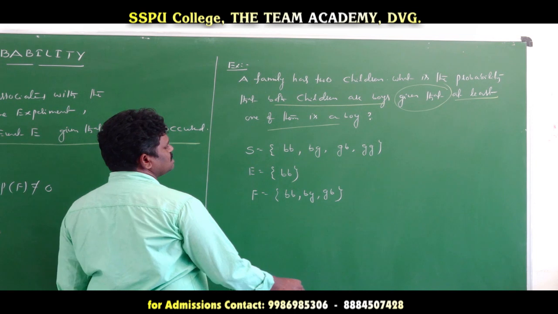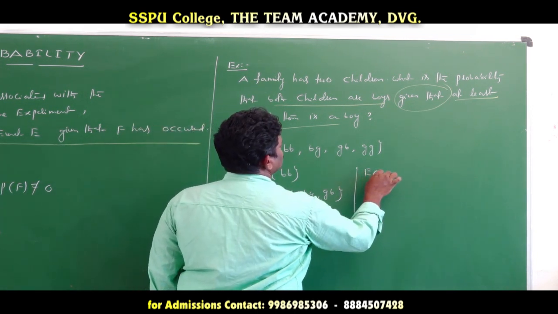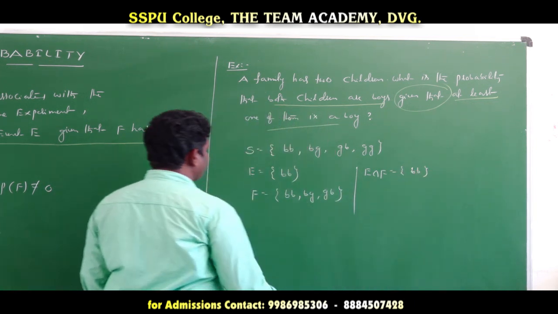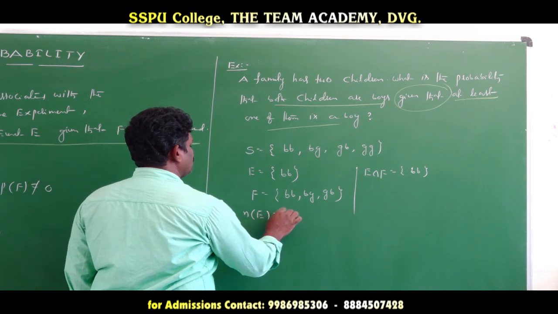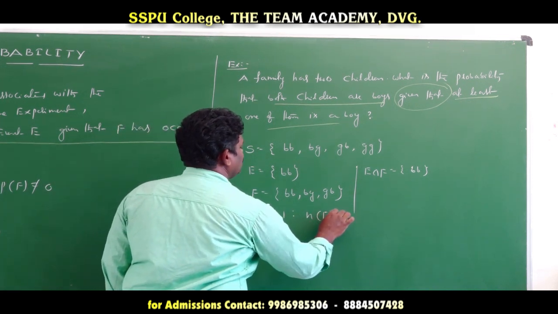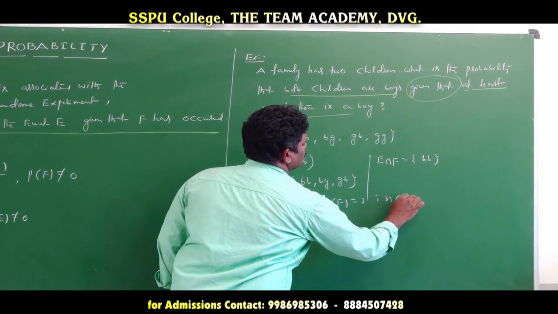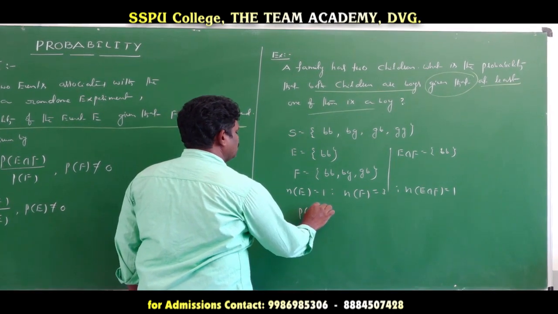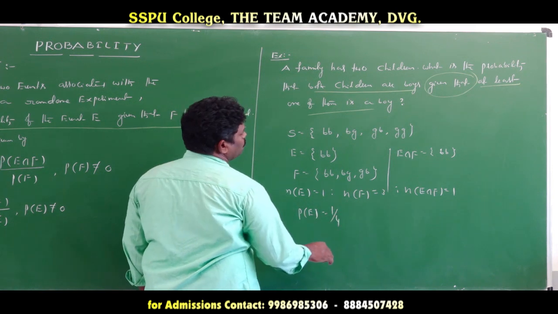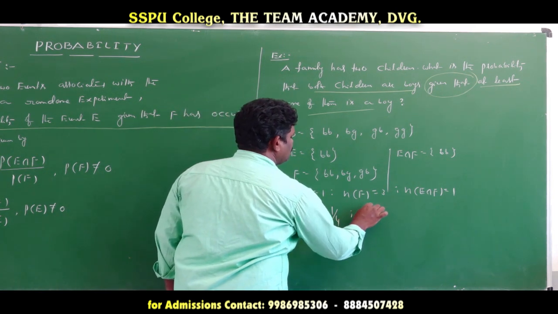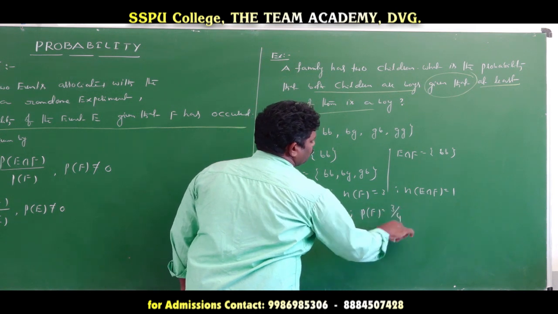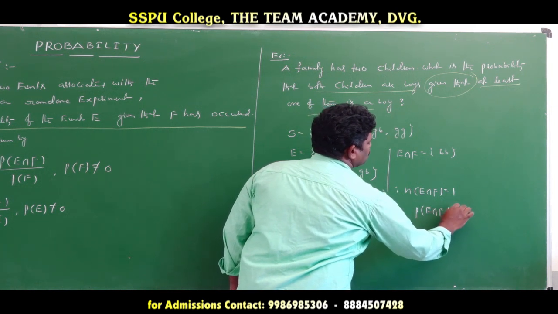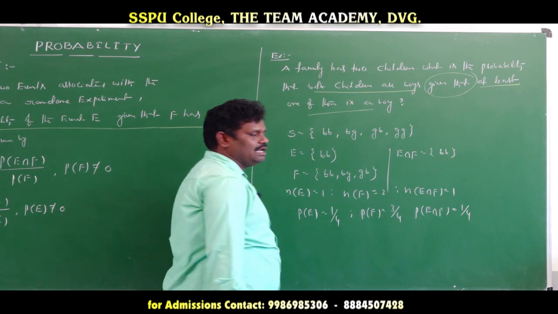Now E intersection F: the common outcome is both are boys. So E intersection F is both boys. Now N of E is equal to 1, N of F is equal to 3, and N of E intersection F is equal to 1. Now probability of E is equal to 1 by 4. Probability of F is equal to N of F by N of S, 3 by 4. Probability of E intersection F is equal to 1 by 4.